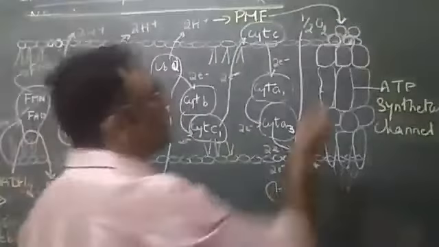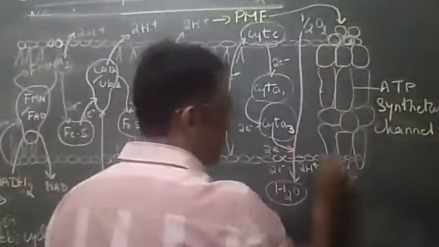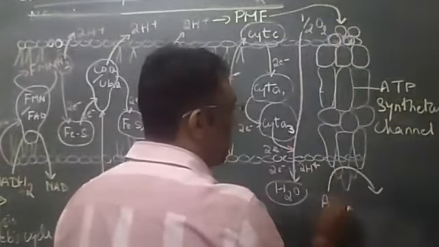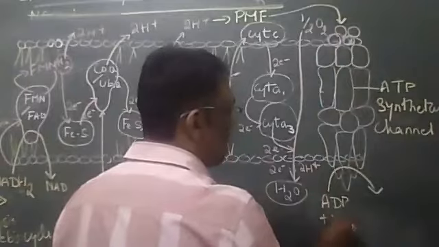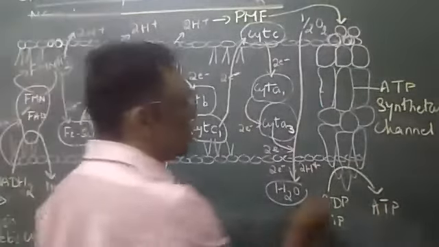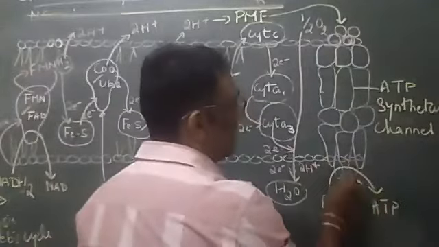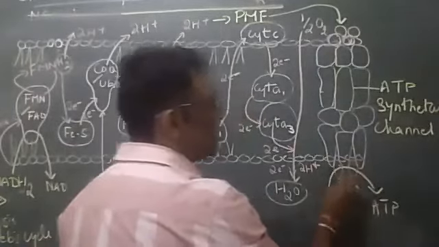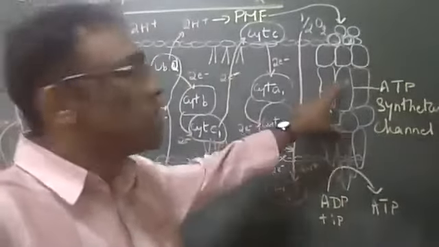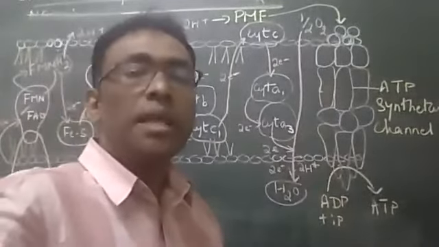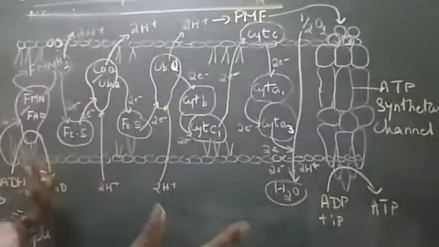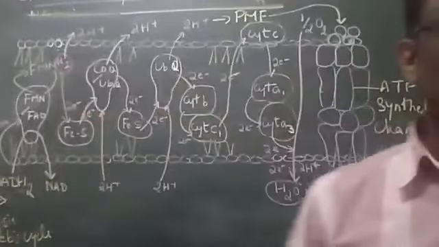As protons influence these associated proteins, they ultimately convert ADP and inorganic phosphate into ATP, adenosine triphosphate. So here this ATP is forming. Here is the enzyme called ATP synthase, present at the base of this. So the ATP synthase channel helps in forming ATP. This much we should understand as a basic when you talk about the electron transport chain.